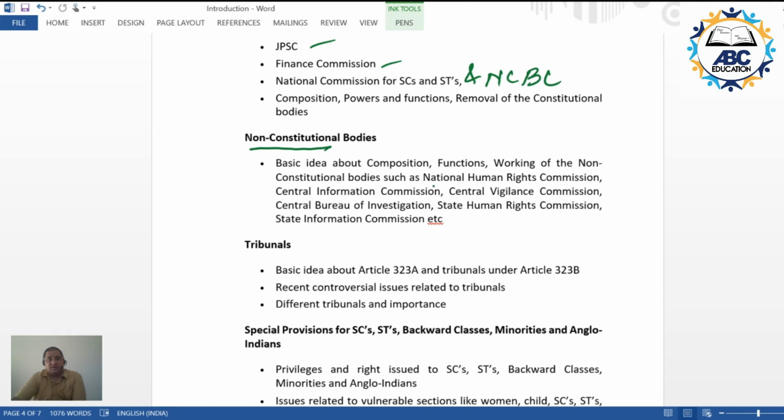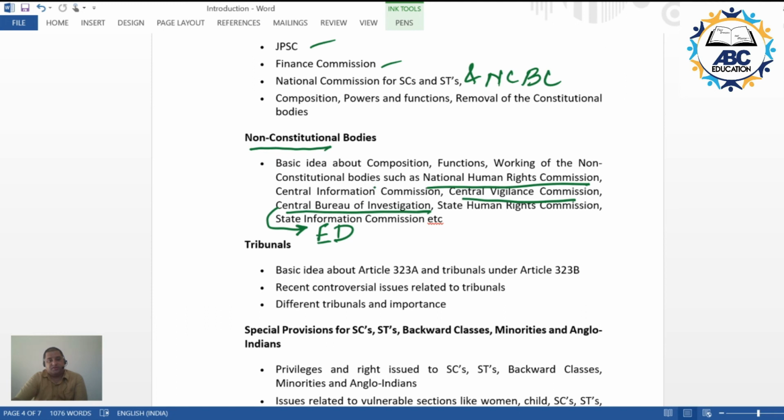For example, the NHRC, National Human Rights Commission, is a statutory body. Or for that matter, the Central Vigilance Commission, it is again a statutory body. One organization is very much famous for its functioning, the CBI, or for that matter the ED, Enforcement Directorate. Now all these bodies, all these institutions we would be covering under the heading of non-constitutional bodies